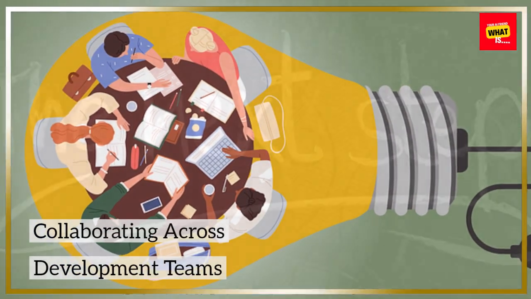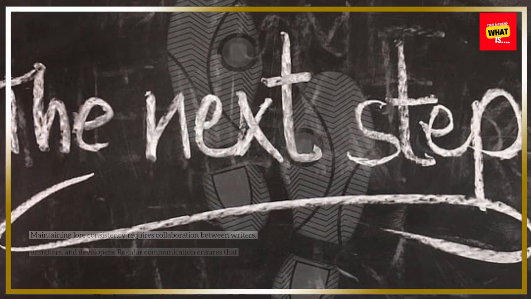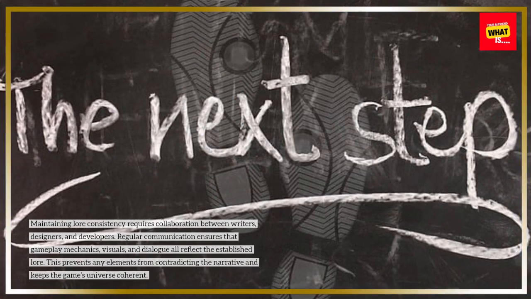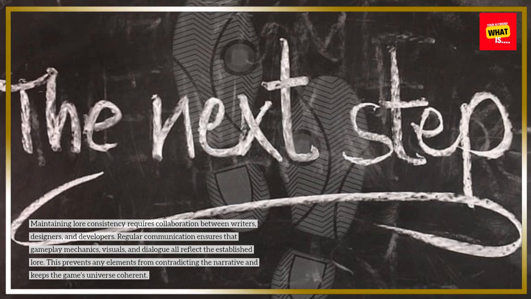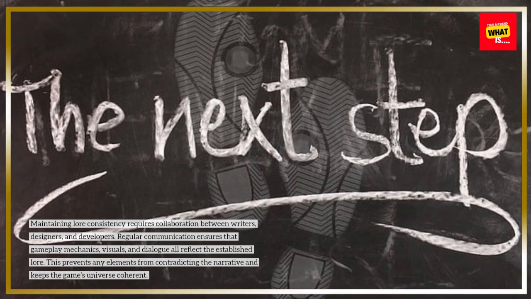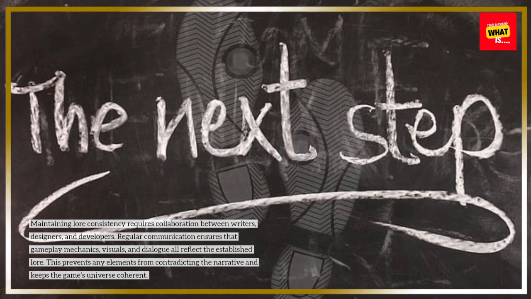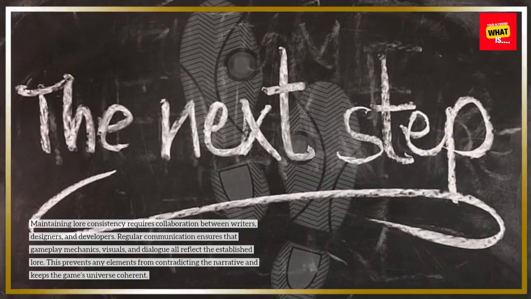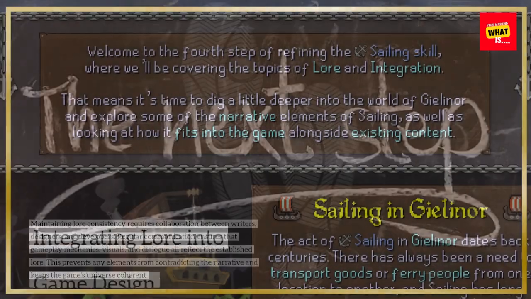Collaborating across development teams. Maintaining lore consistency requires collaboration between writers, designers, and developers. Regular communication ensures that gameplay mechanics, visuals, and dialogue all reflect the established lore. This prevents any elements from contradicting the narrative and keeps the game's universe coherent.